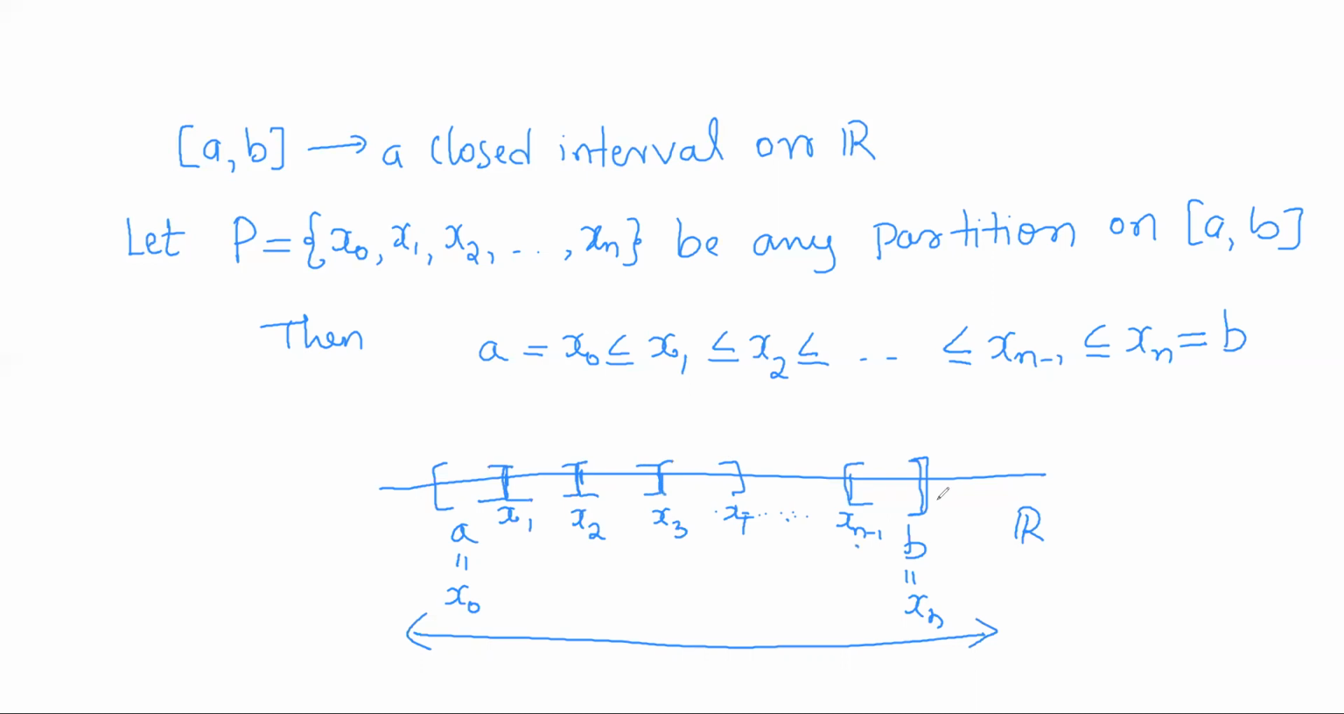So if we consider any partition on some closed interval a comma b, so that partition contains numbers from a to b. So using those points, the closed interval a comma b can be divided into subintervals. How many subintervals? How many points we have considered? N plus 1 points, right? So x0 to xn. How many subintervals will I get? So x0 to x1 is 1, x1 to x2 is 2, x2 to x3 is 3. Like this, xn minus 1 to xn will be n.